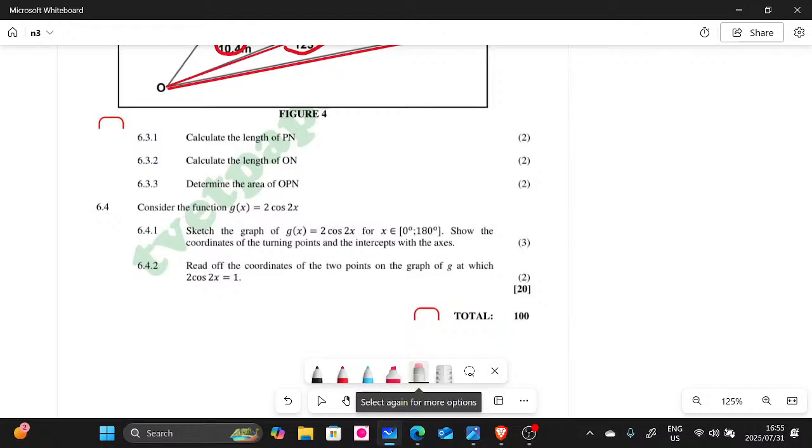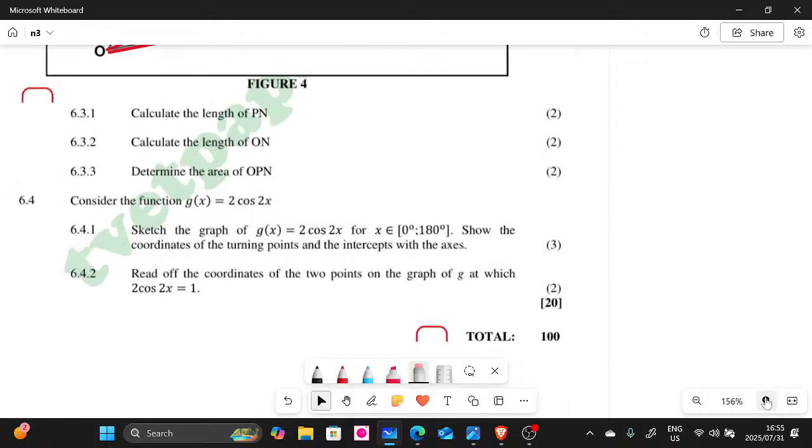6.4, guys, it's basically a graph, right? So 6.4, let me just zoom it so that you can see, guys, because it doesn't look clear. So 6.4, we have the following. They say consider the function g of x equals 2 cos 2x, right? So the first question, 6.4.1, they say sketch the graph of g of x, which equals 2 cos